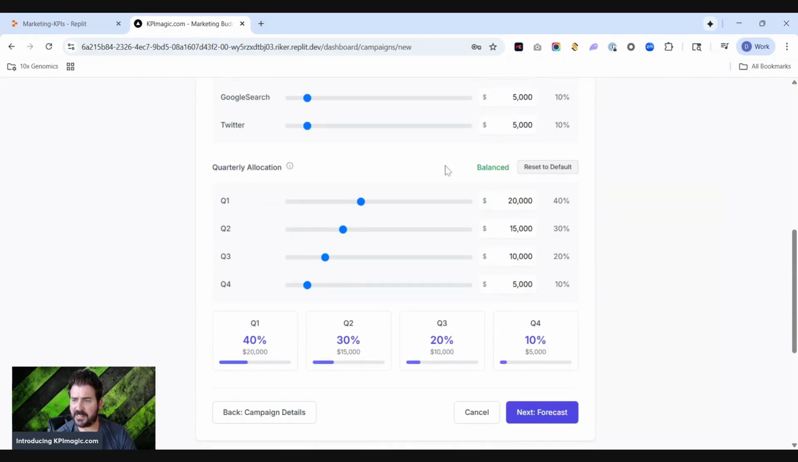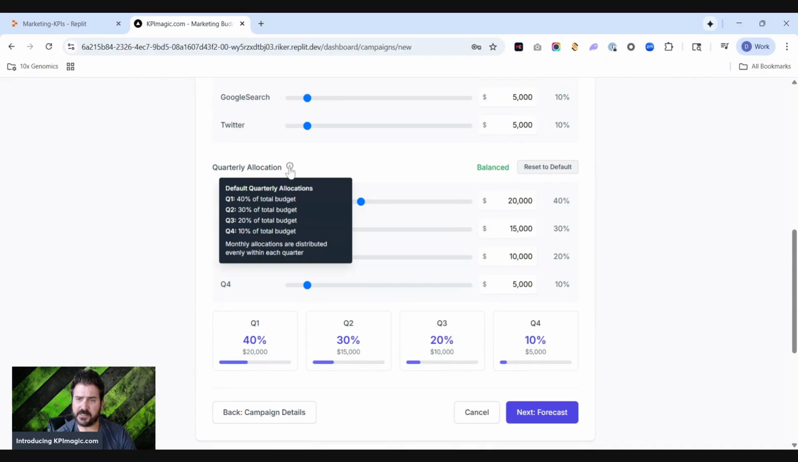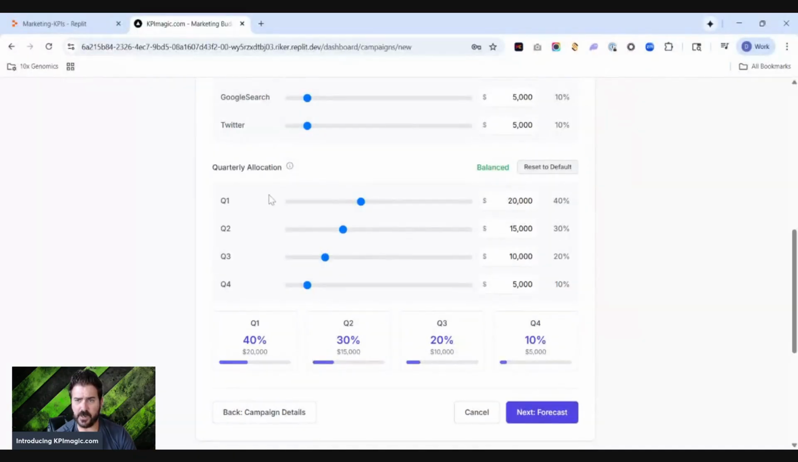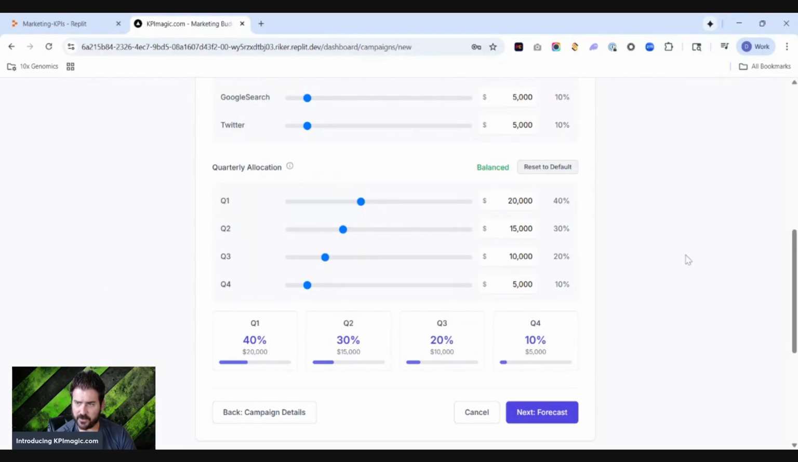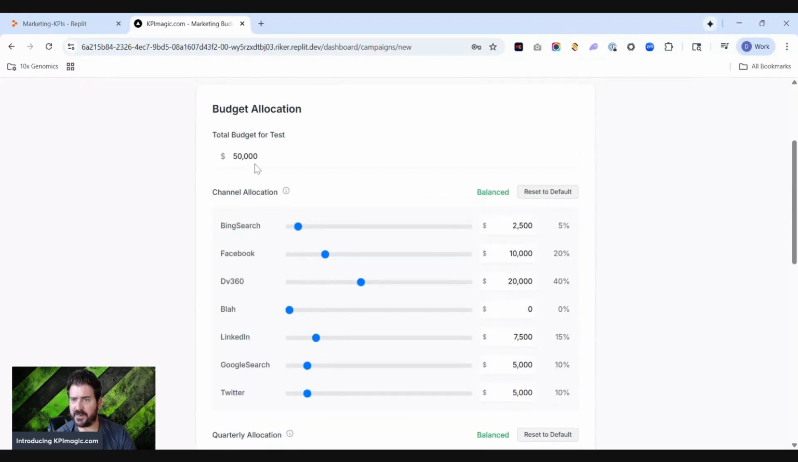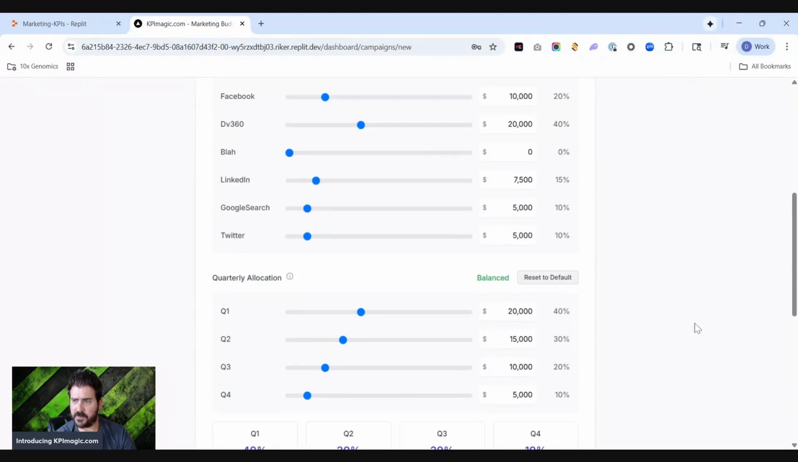And then it actually allocates it by quarter as well. And it's saying right now 40% of budget's Q1, 30% for Q2, so forth and so on, right? Again, this could be configured in the admin, but I just wanted to show you sort of how that looks like. And then it basically shows you how you're going to spend that $50,000 in the budget.